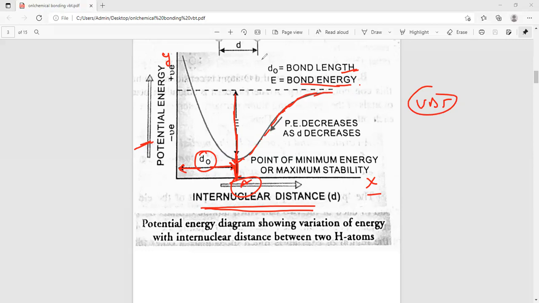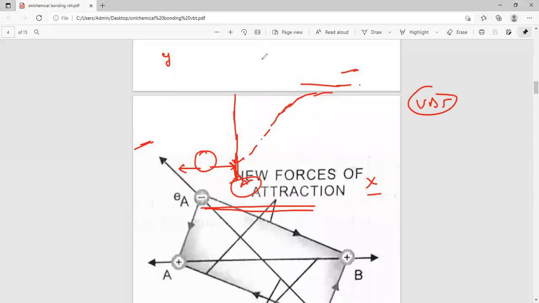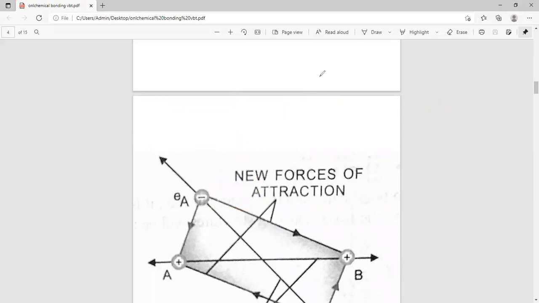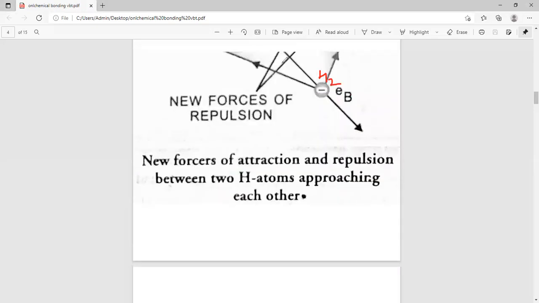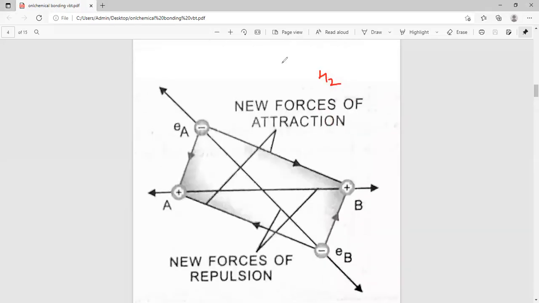And the second one is an example, hydrogen. In hydrogen, one hydrogen has one nucleus and another hydrogen also has one nucleus. This one is one hydrogen, this one is the second hydrogen.